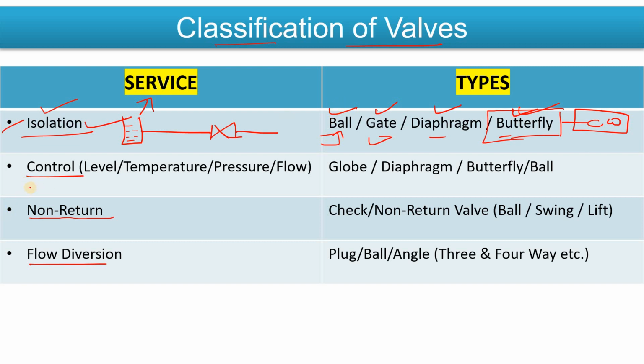Now, if you have to control the flow, let's suppose there is the line and there is the valve. Now you have to control the level of this tank. So what can you do? You can simply use the level control valve, right? If you have to control the temperature, simply a TCV you can use here. If you have to control the pressure, a PCV you can use here. If you have to control the flow, an FCV you can use here.